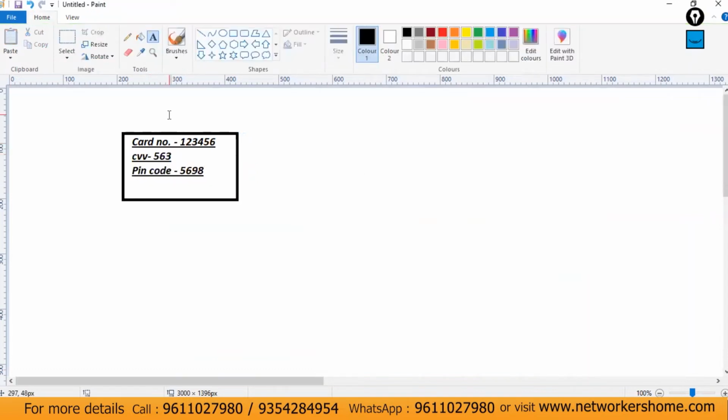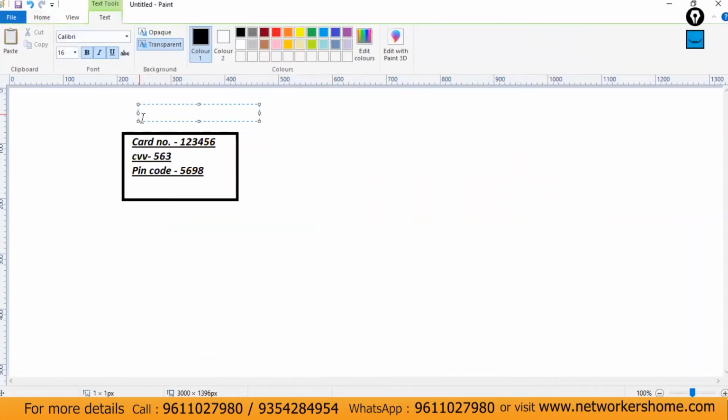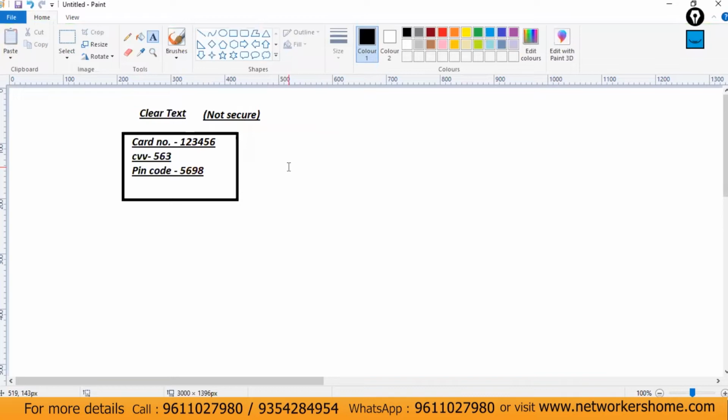So this is all about credit card information, and this information is in clear text. This clear text information, guys, is not secure, because when you exchange your data over the internet in clear text format, that is not a secure concept. So we need security for that. For that, we have to change this clear text into ciphertext.